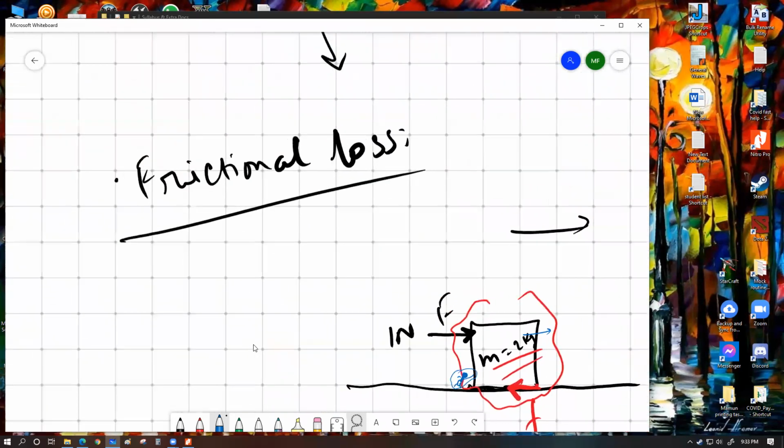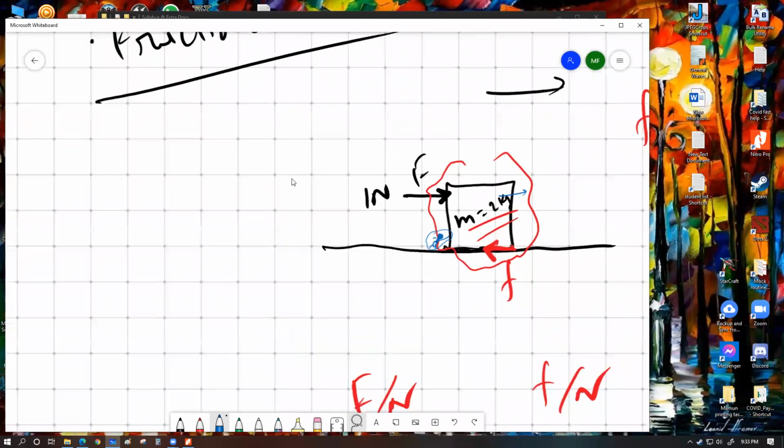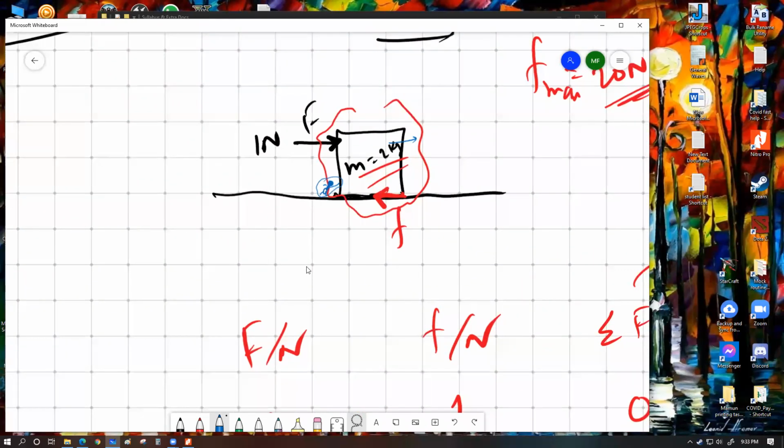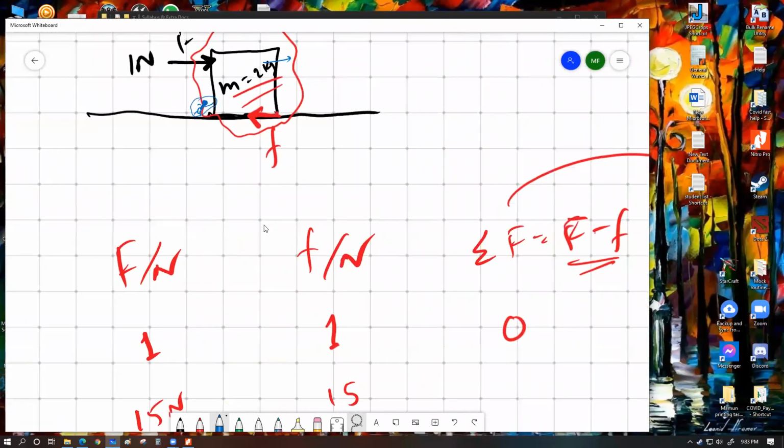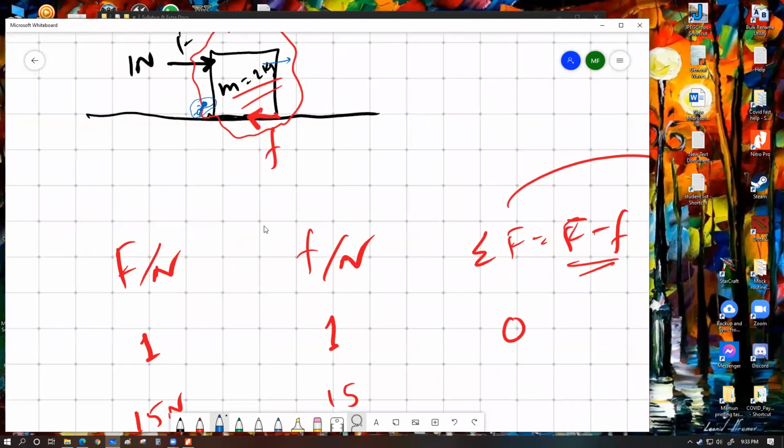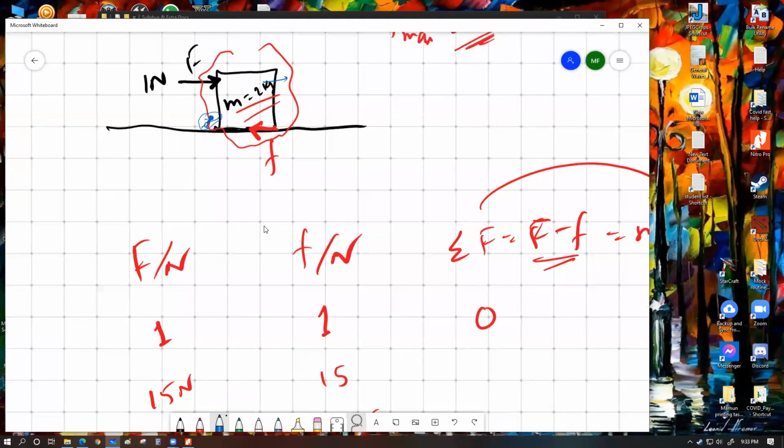The main reason I said this is that we will ultimately talk about frictional loss. The whole idea of frictional loss is that whenever there exists a certain friction, if we want to make some movement against some frictional force, we always have to keep on working to overcome that frictional force.